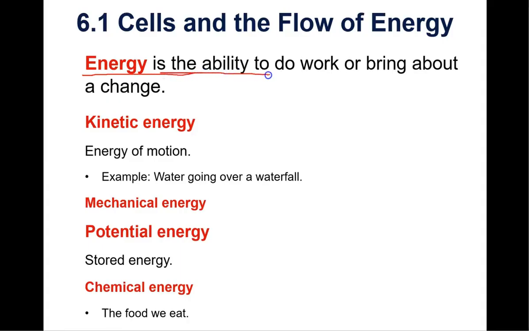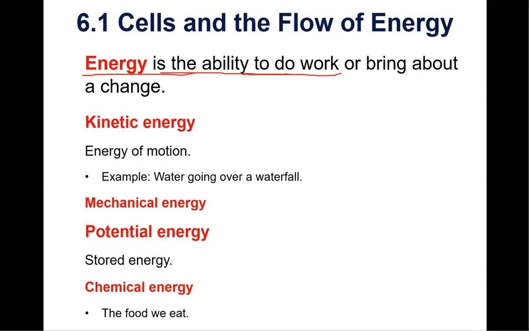So what kinds of work do our cells need to do? Basically, our cells have to build chemicals. Some of our cells have to contract and cause movement. Some of our cells have to send electrical signals. And some of our cells have to make enzymes and hormones and structural proteins like collagen. So any of those things that I just named are going to require energy.